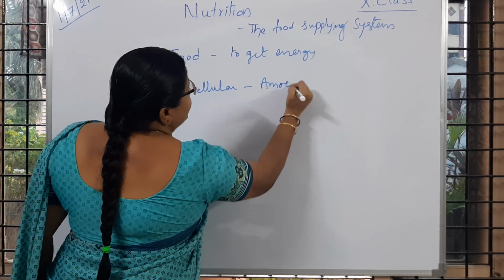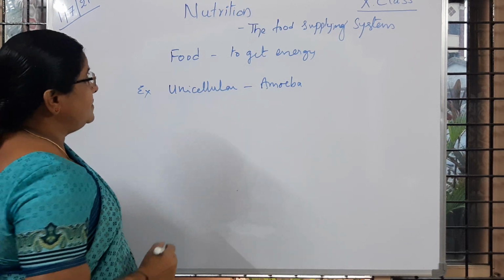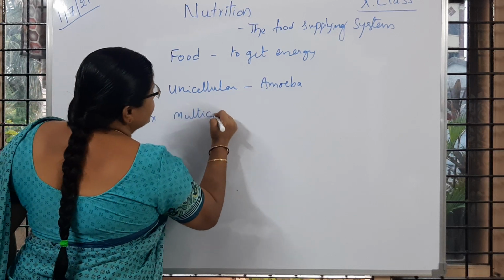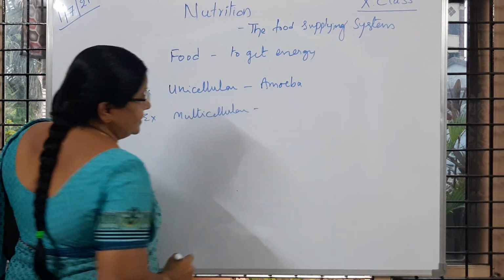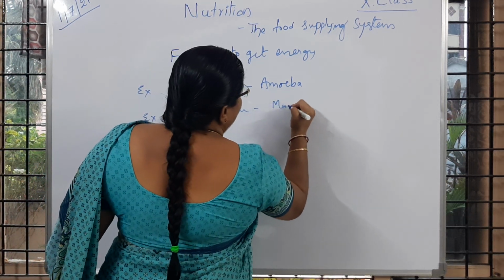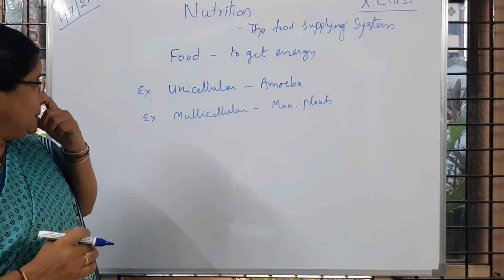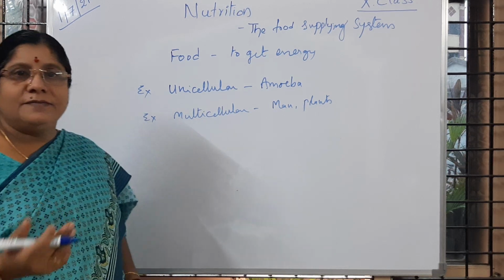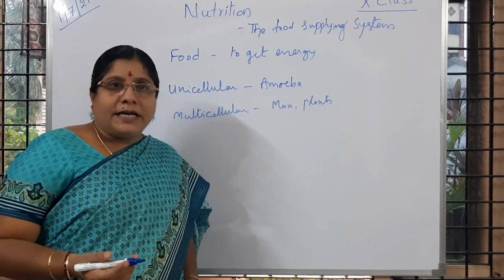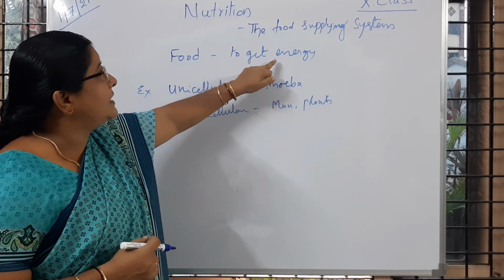There are also multicellular organisms, like plants, animals, or human beings. All these organisms, unicellular or multicellular, perform different types of functions, and to perform those functions they are in need of energy, and that energy we get through the food.